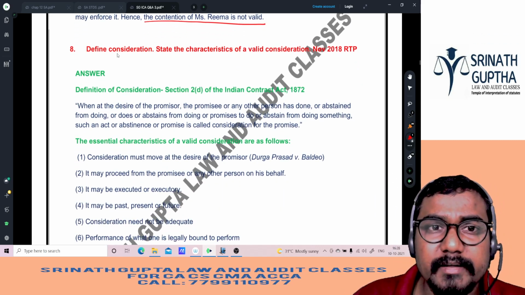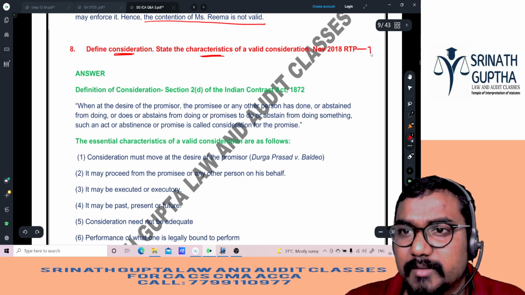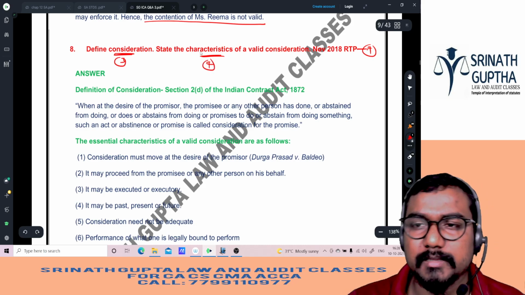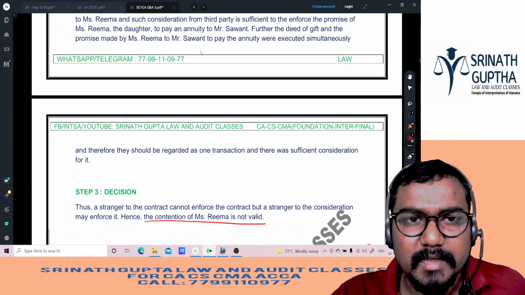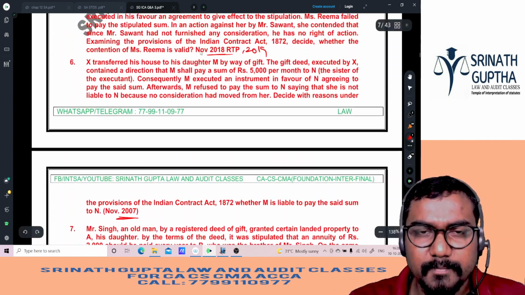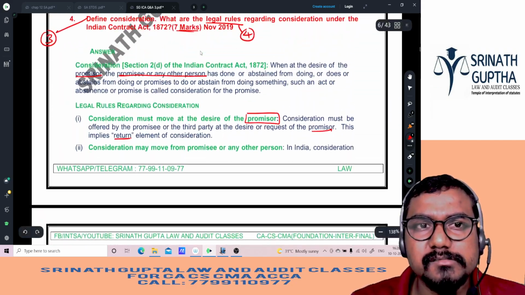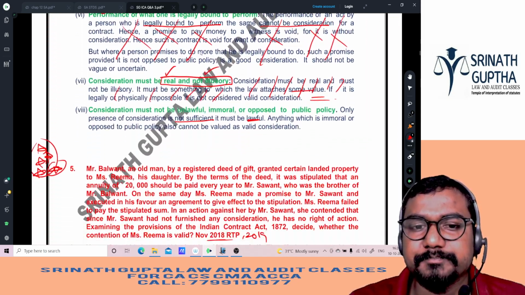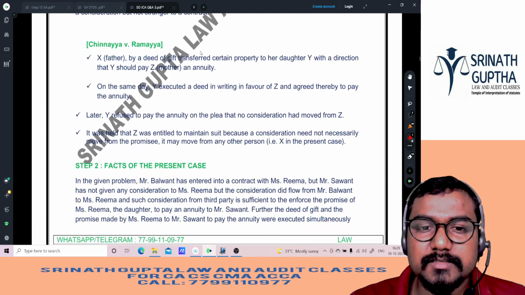Next question, beta. Define consideration, essentials of a consideration. This kind of question will come for 7 marks, 3 marks, 4 marks, beta. This we have discussed. So this question came in the 2018 RTP and we have discussed it previously also. 2018, and then 2019. That means after a 1 year gap, the same question came. Yes or no, sir?